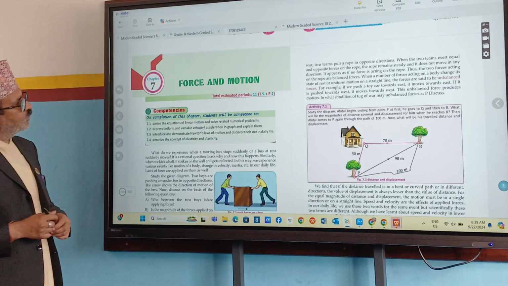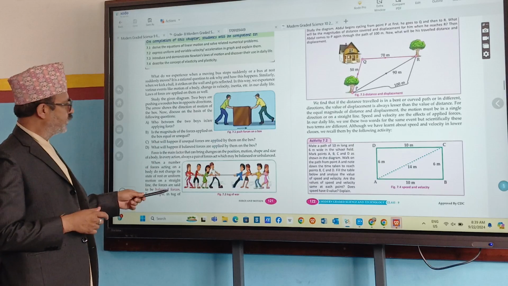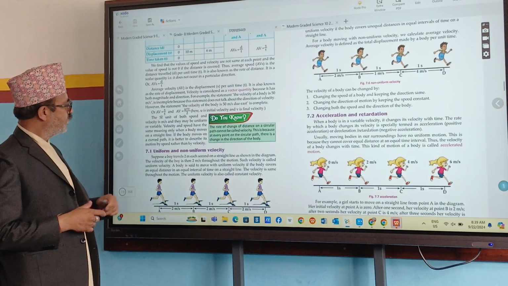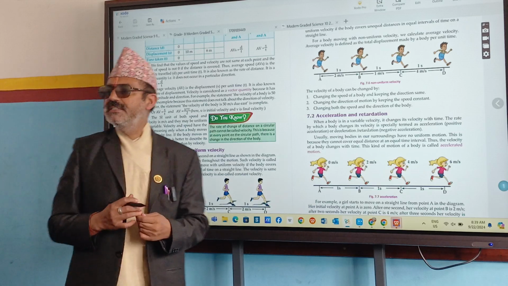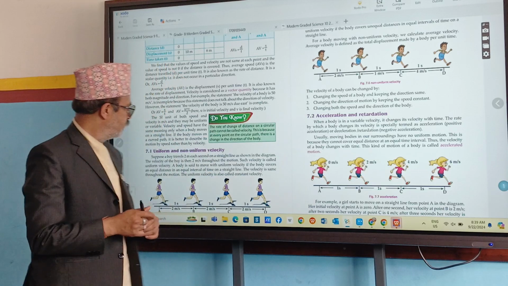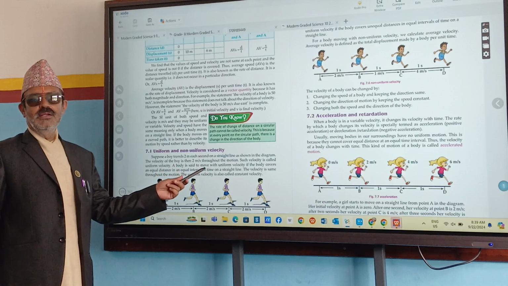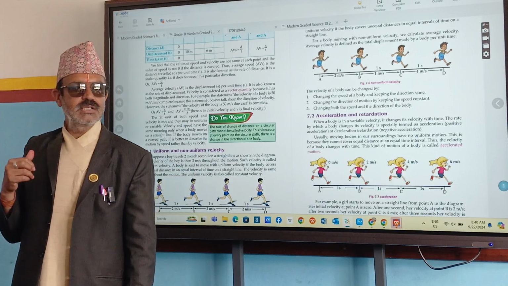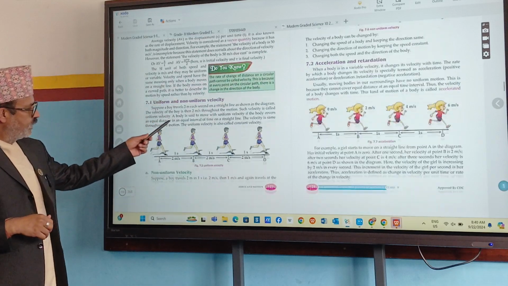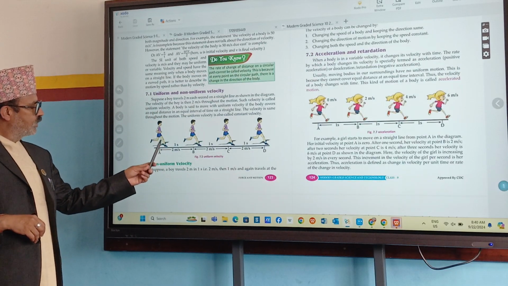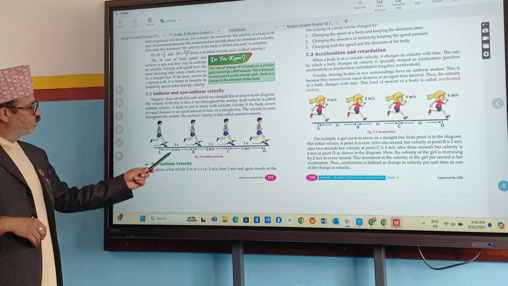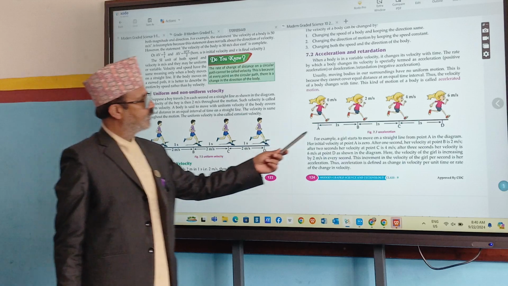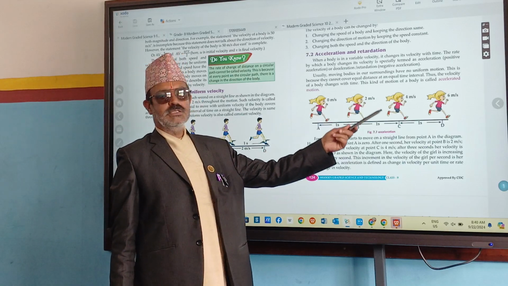In force and motion, what did you discuss? You had discussed balanced force and what is that? Unbalanced force. Next one, scalar quantity and vector quantity. Next, uniform and non-uniform motion. If equal distances are traveled in equal intervals of time, what is that? Uniform motion. Like, see, the person is traveling, his speed is the same. His speed is 2 meters per second in 1 second, 2 meters per second in 1 second. Uniform motion. But here, 0 meter, 2 meter, 4 meter, 6 meter, this is non-uniform.